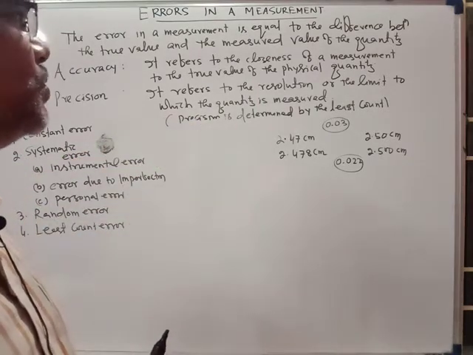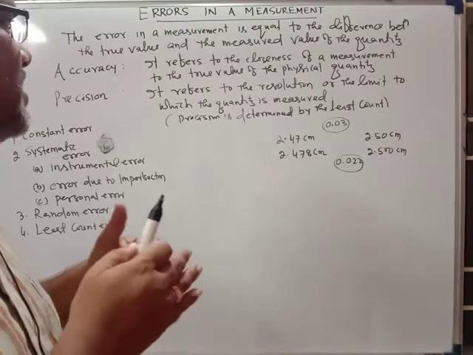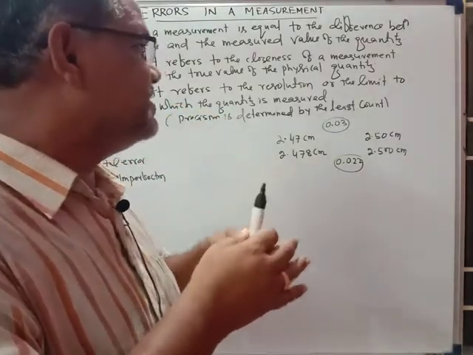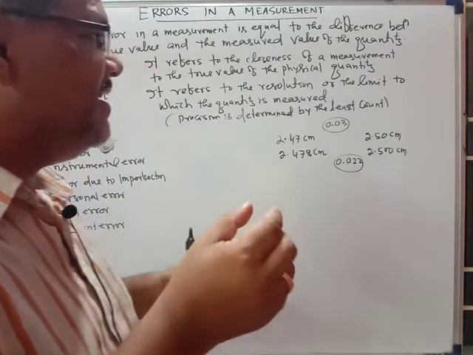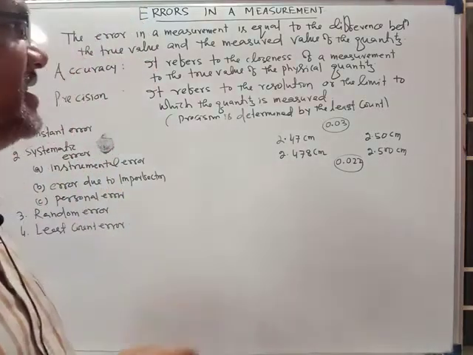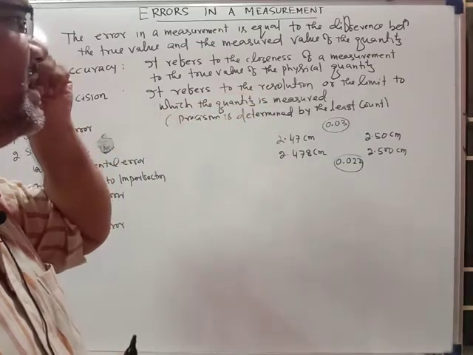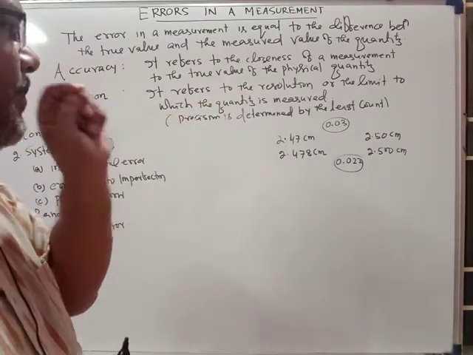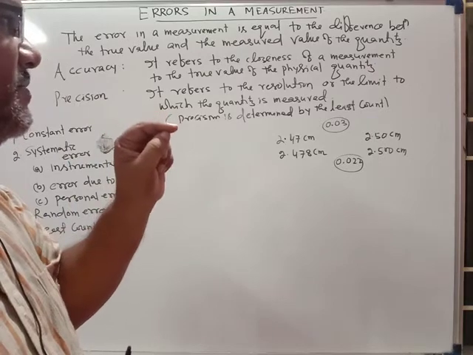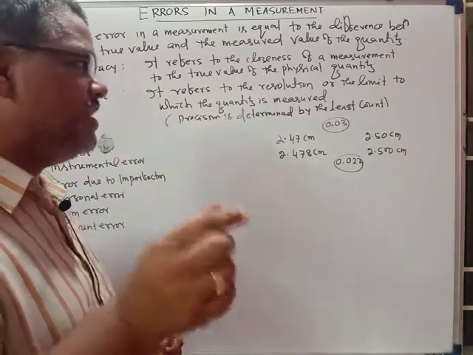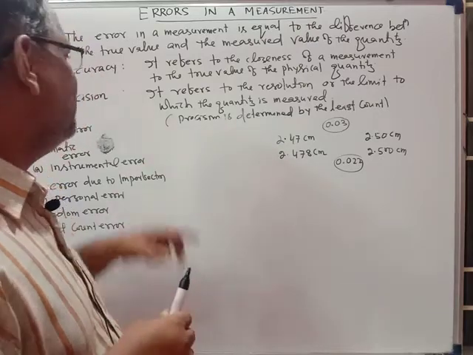So how closely, that means how well it is resolved. If the least count is much smaller, the measurement is highly resolved. Resolution means that you can measure up to the minimum least count. If the instrument has a very small least count, it is very highly precise.